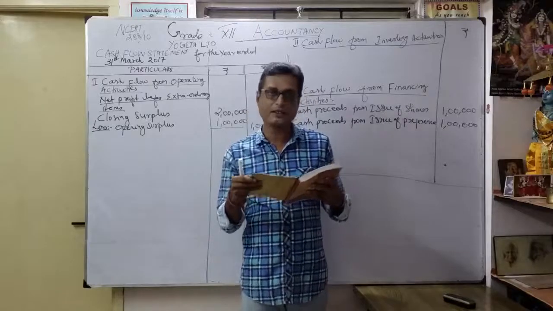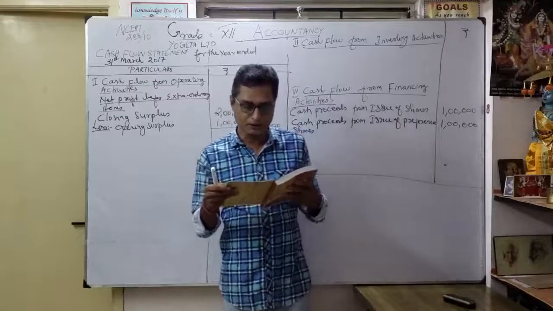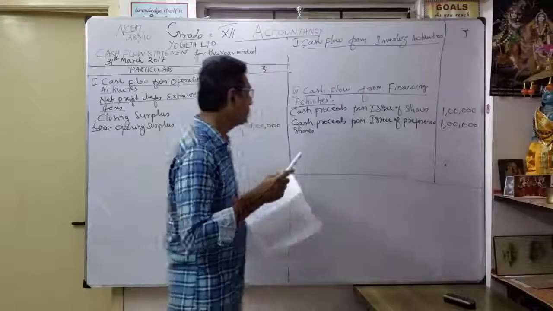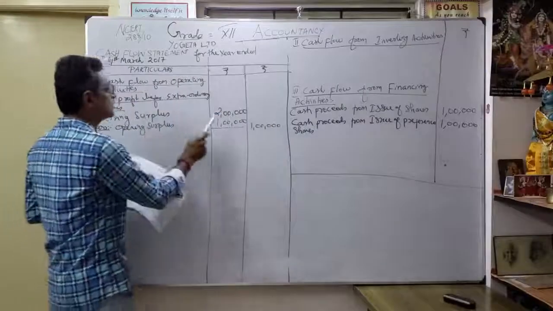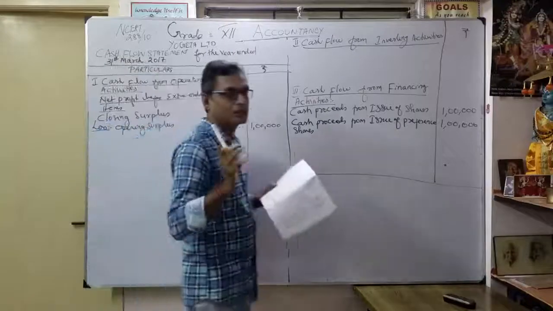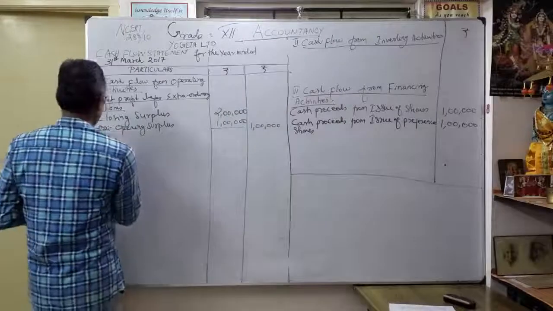That is the adjustment given. Similarly, tax provision created during the year amounted to 60,000. These are the adjustments given. Now we'll see one by one. So now you understood reserves and surplus: closing surplus 2 lakhs, less opening surplus 1 lakh, put in the outer column. Now 1 lakh is available as profit. Now we want to add, you know already what to add.